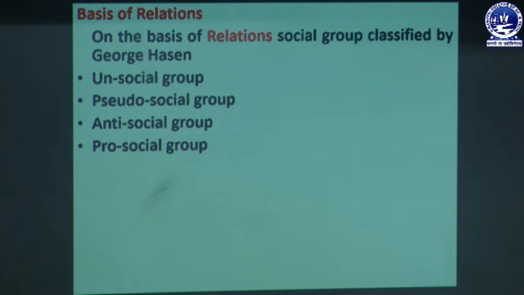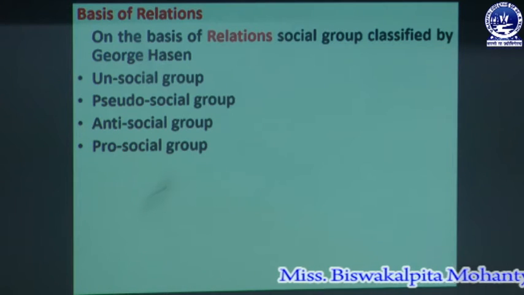In an anti-social group, the members work against the interest of society rather than supporting it, and they destroy public peace and public property. These are the anti-social activities. For example, calling a strike by a labor union, and plans of political parties to overthrow the government. In different types of strikes, they break the peace and property of the public.